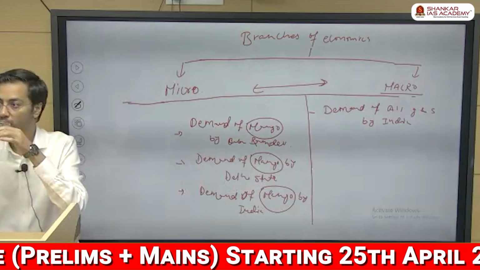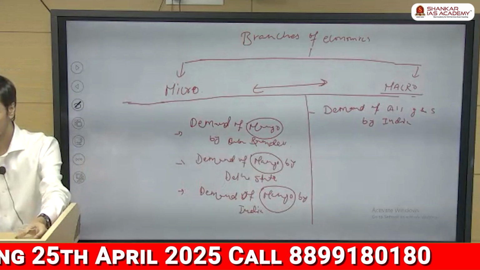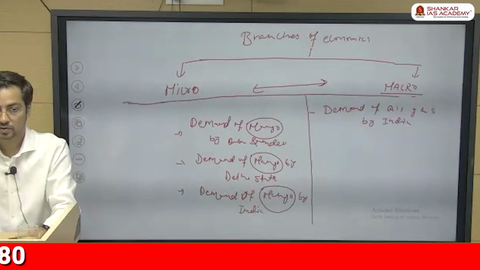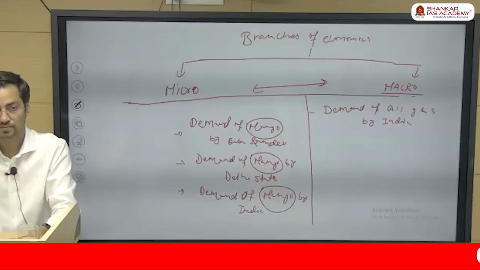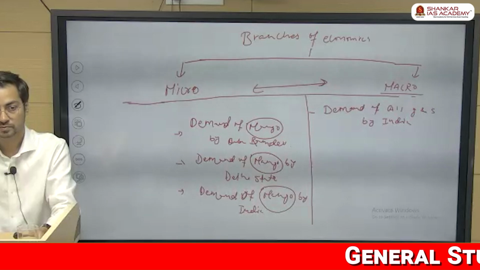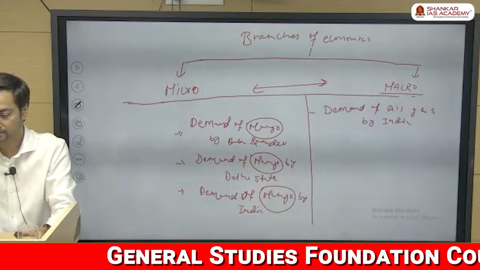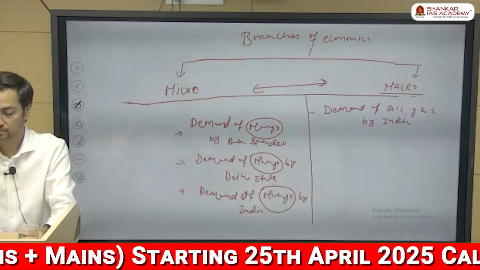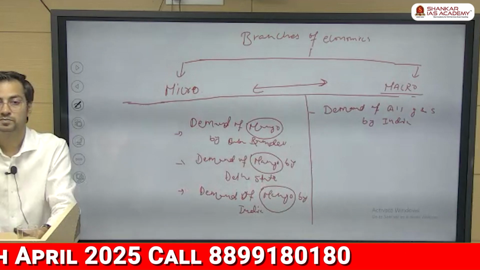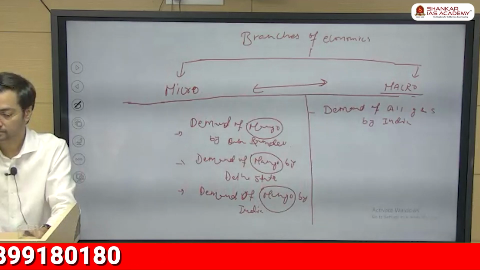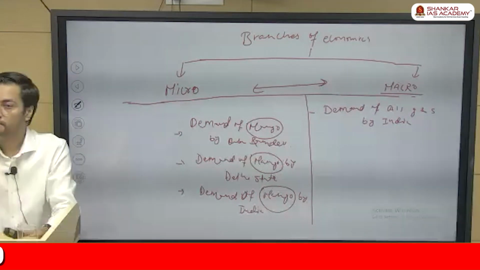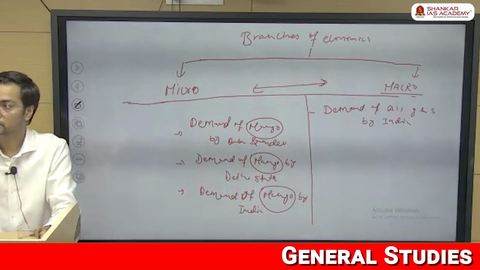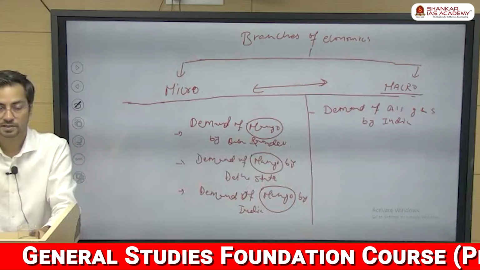For example, national income, aggregate output, total employment, total consumption, saving and investment, aggregate demand and supply, general level of price, etc.